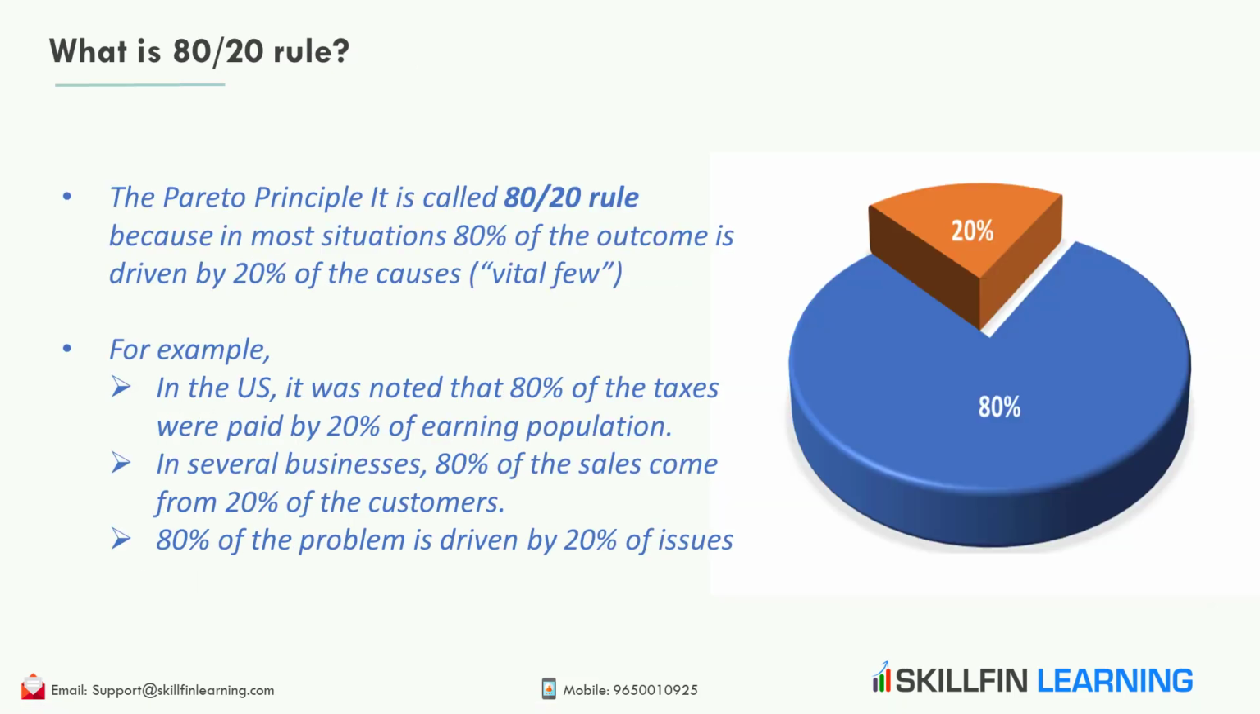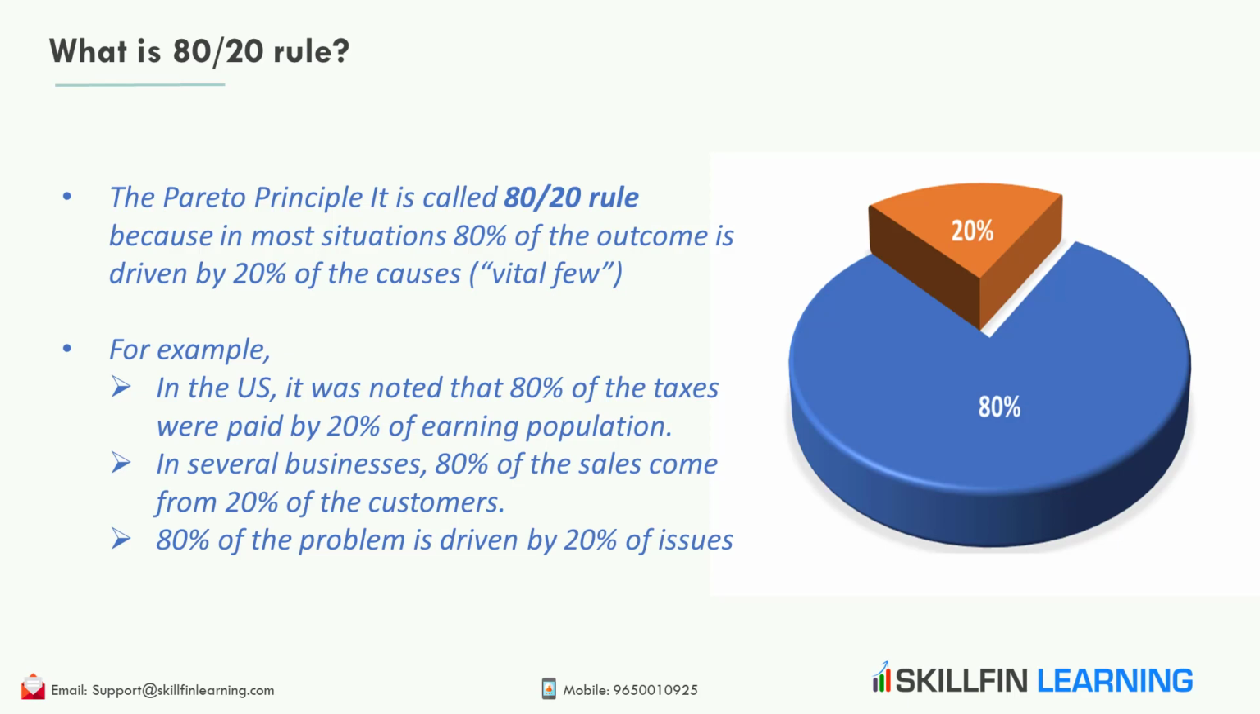The Pareto principle is also known as the 80-20 rule. This is because in most situations, 80% of the outcome is driven by 20% of the causes. These causes are also known as the vital few. For example, in the US, it was noted that 80% of the taxes were paid by 20% of the earning population. In several businesses, 80% of the sales come from 20% of their customers.